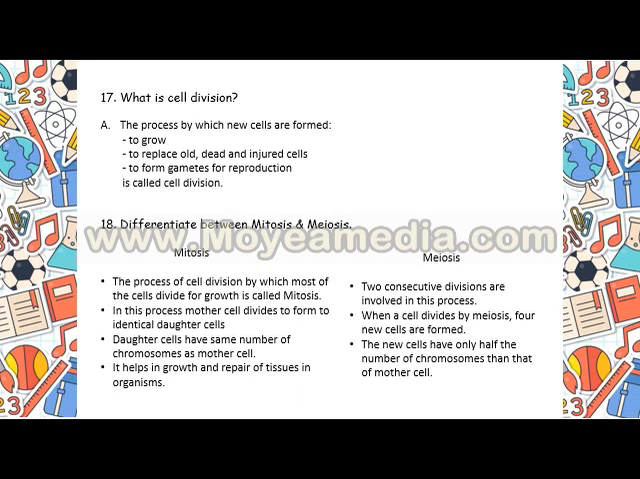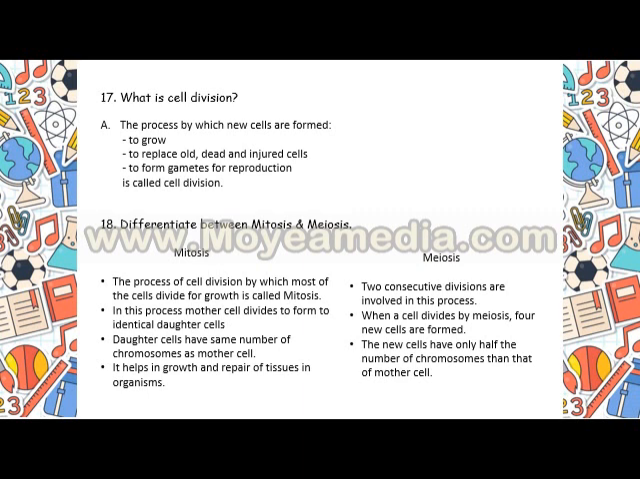growth, that is called mitosis, where the mother cell divides to form two identical daughter cells. Daughter cells have the same number of chromosomes as the mother cell, and it helps in growth and repair of tissues in organisms. Example, you see the growing hair, then the growth of nails.